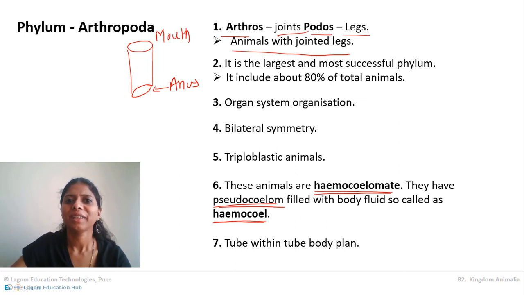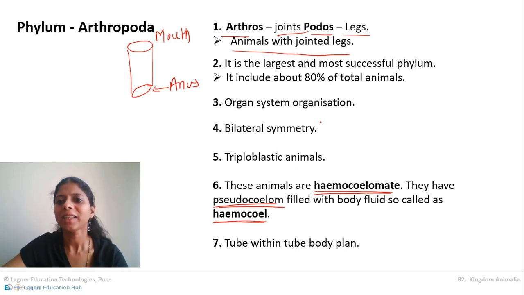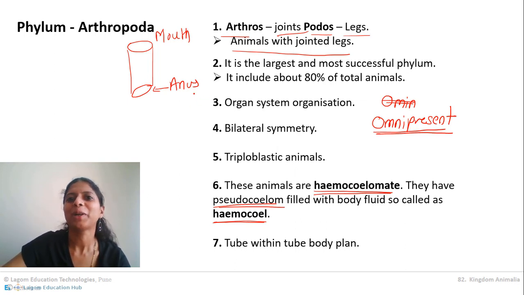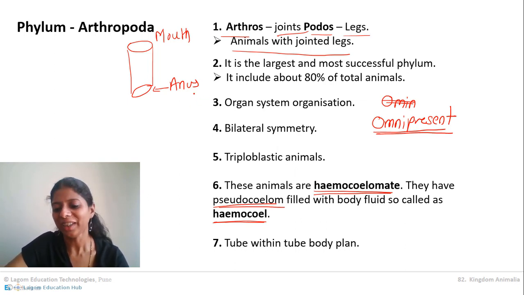So that's why they are sometimes called omnipresent. What are they called? Since they can stay everywhere on the earth in their habitat, they are called omnipresent. Basically, only God is said to be omnipresent, but that same characteristic is even applied to the arthropoda because they can stay in all the different habitats.